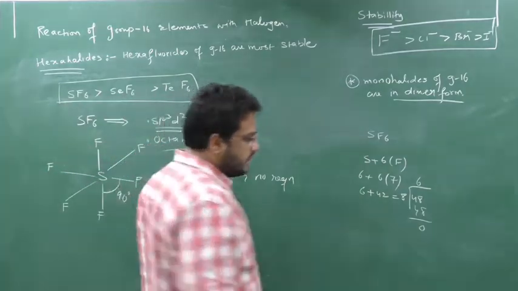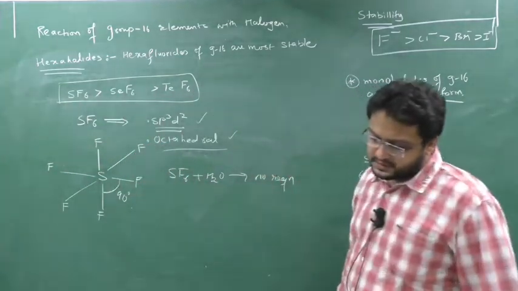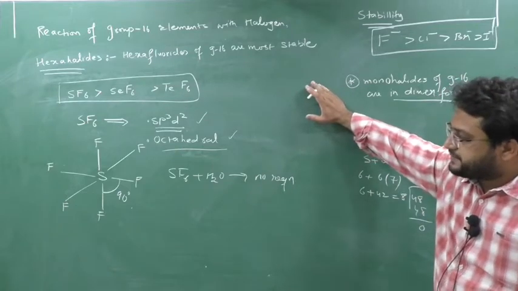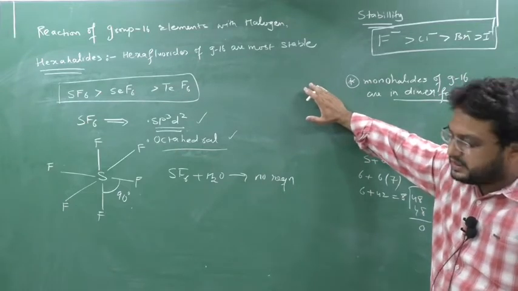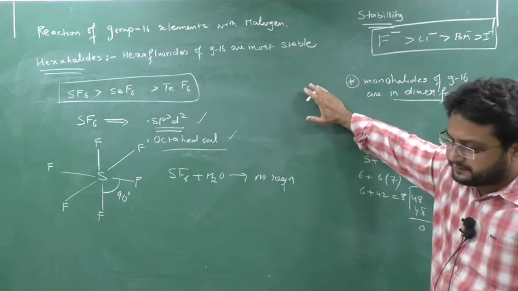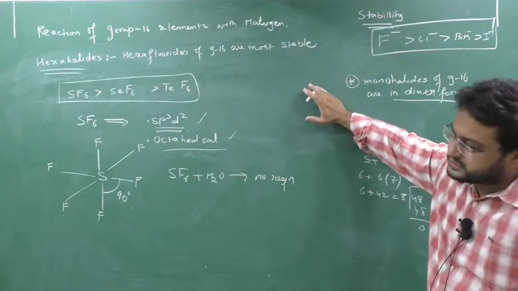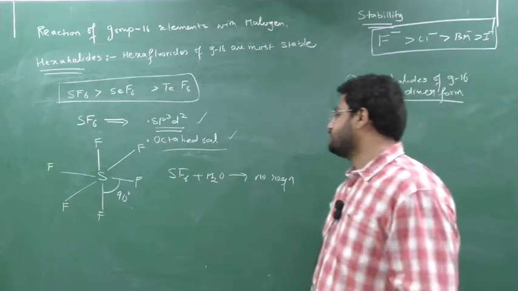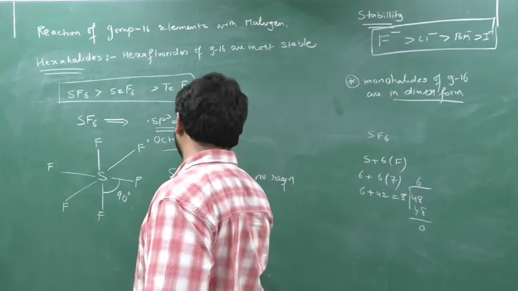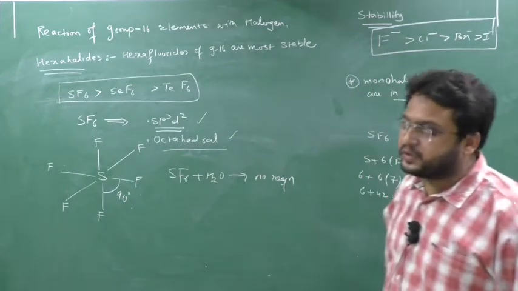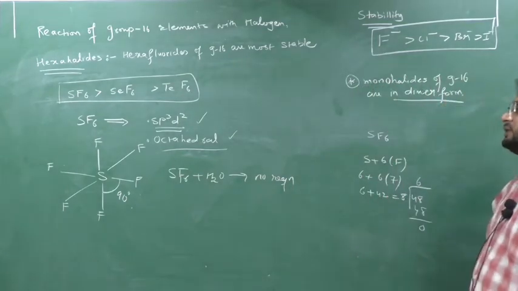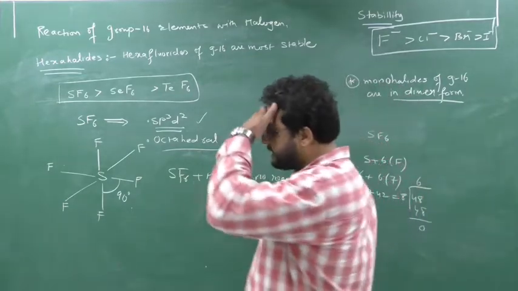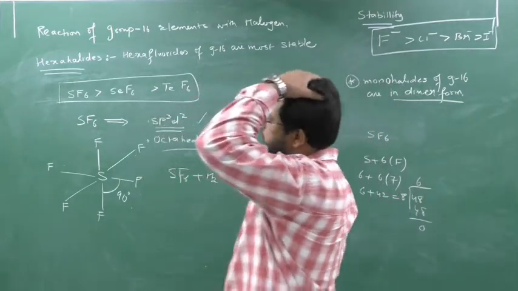Write down: SF6 cannot be hydrolyzed because 6 fluorines protect the sulfur from the attack of water.